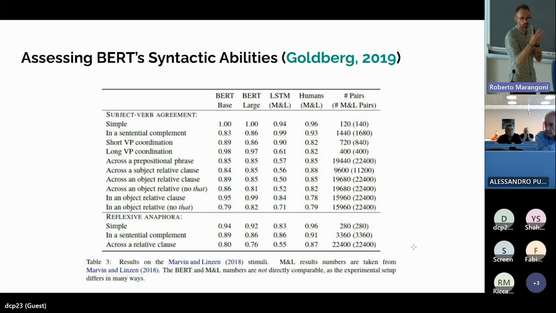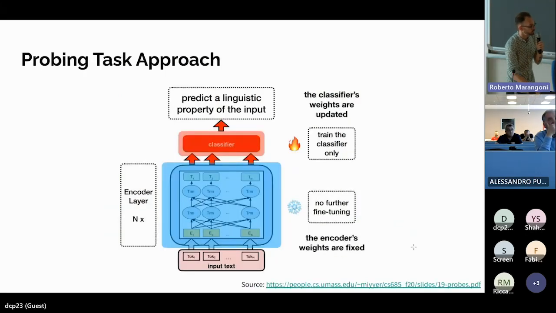And this is one of the possible approaches that has been developed in the last few years to study these models. Another approach that I used to perform some experiments in the last few years is the so-called probing tasks approach. The core idea is that we have our neural network. We can feed the model with an input sequence. In our case, our input sequence is a sentence. We feed the sentence into the model, but we keep all the weights of the model frozen, okay? We extract the representation from the architecture of the neural network. We feed these representations, these are simply vectors, okay?